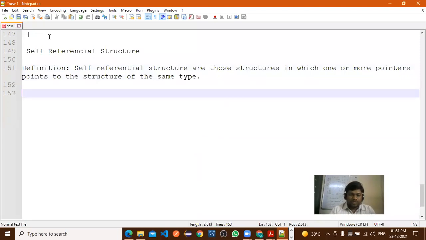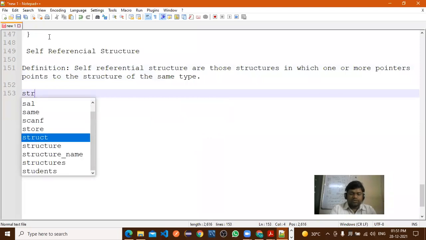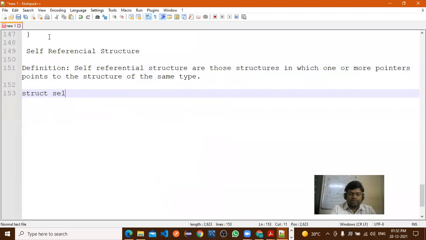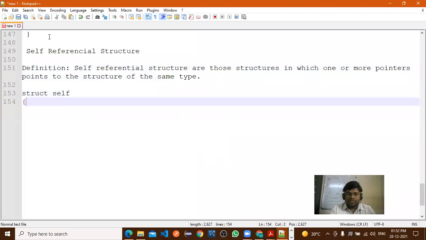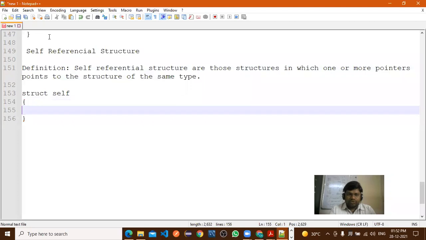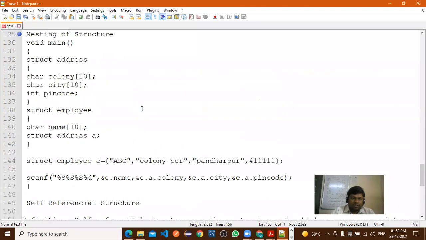Now here I will write a syntax. So struct self, where self is the name of the structure. Just recall the previous nested structure. Now this struct employee, and here struct address, so we used two. Now struct employee, which structure is it pointing to? Another structure, right? Now suppose I have written employee here. What does this mean?